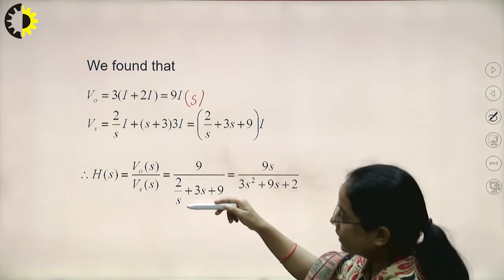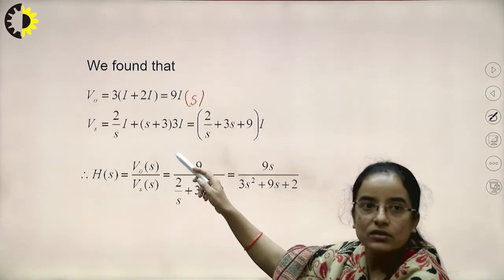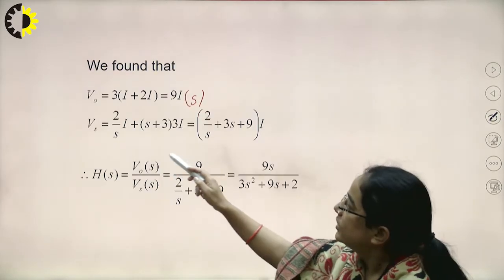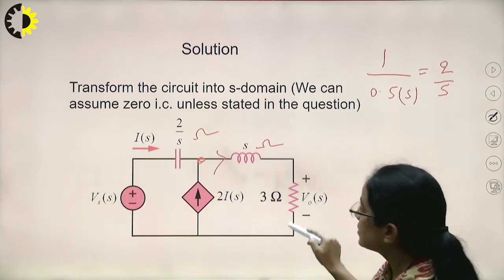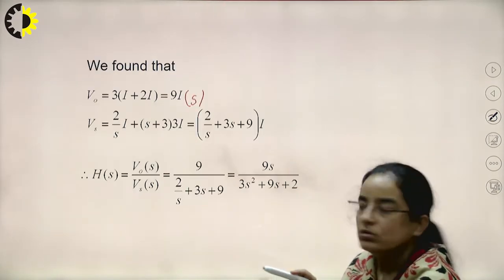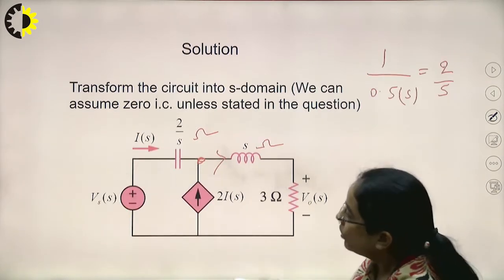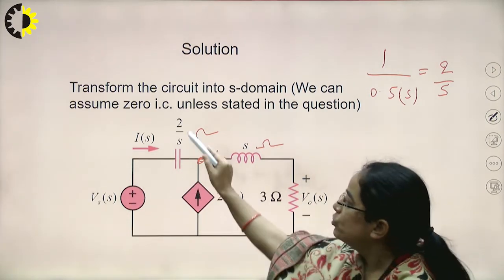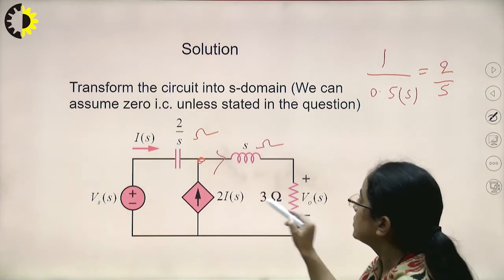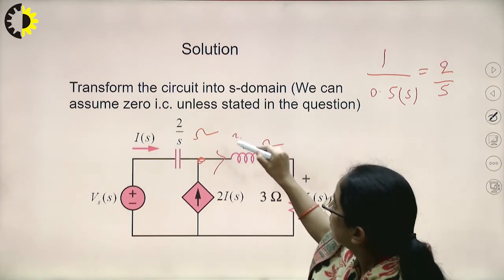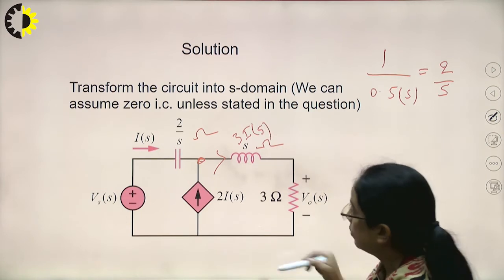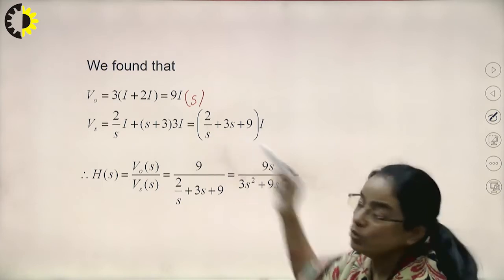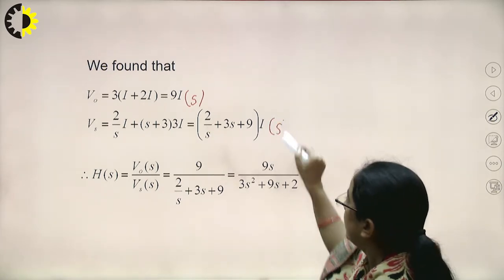And VS is 2 by S into IS plus S plus 3 into 3IS. How? Here we can see this is 2 by S. What we are doing is writing the KVL equation in the outer loop. So 2 by S into IS, S plus 3 into, what is the current here? Here current is 3IS in this loop. So 2 by S into IS plus S plus 3 into 3IS. Basically this is also IS.